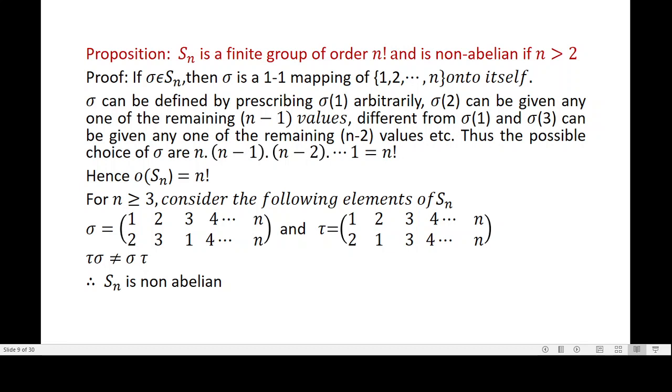So sigma of 2 can be given any one of the remaining n minus 1 values. Say it is equal to 5.